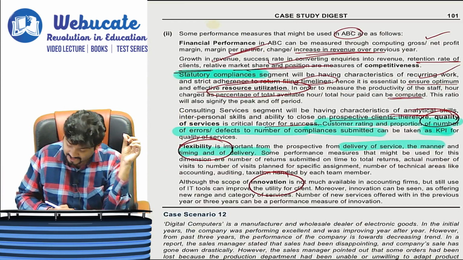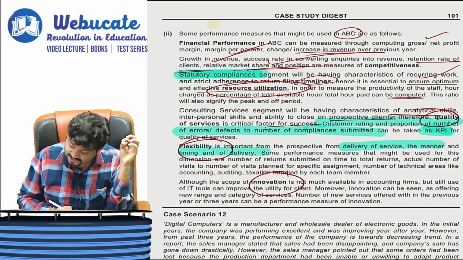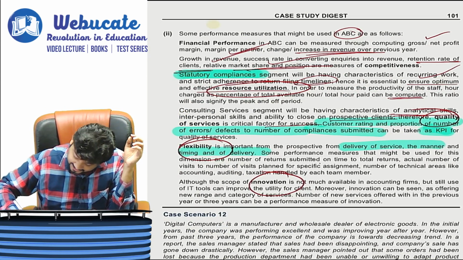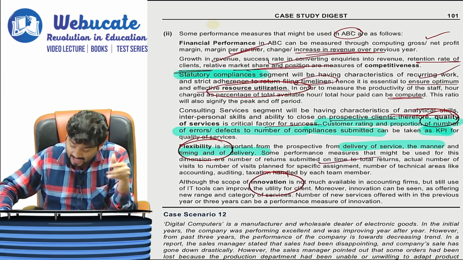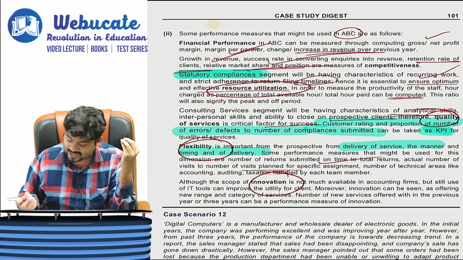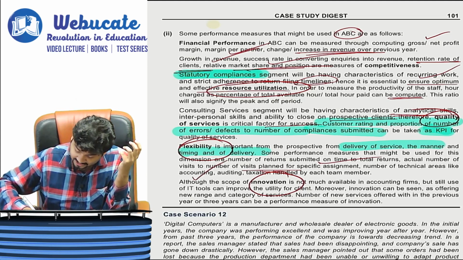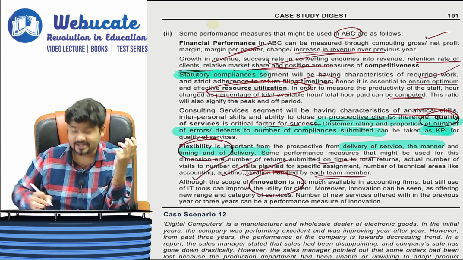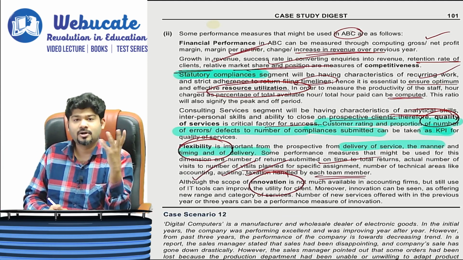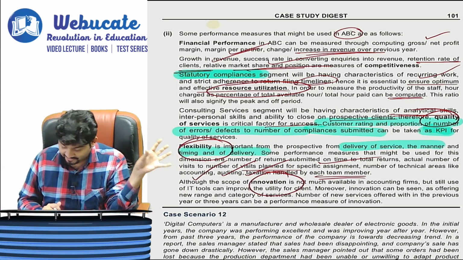Some performance measures for these dimensions are number of returns submitted on time to total returns, actual number of visits to visits planned for specific assignments, and number of technical areas like accounting, auditing, taxation handled by each team member. All of this will become a part of flexibility.